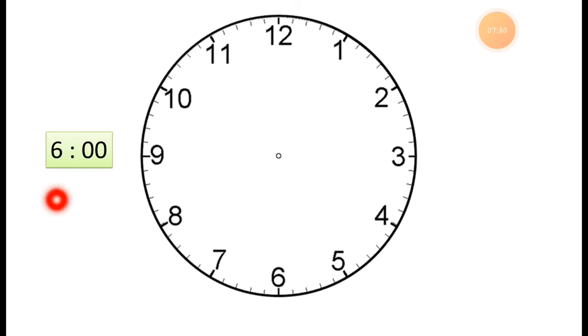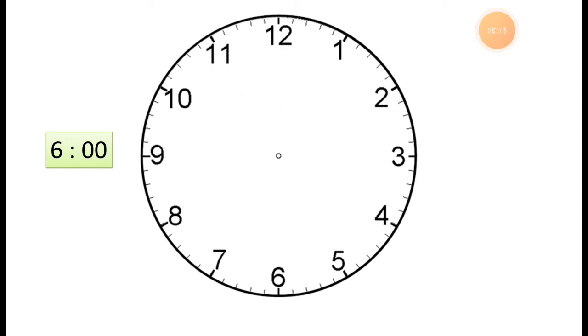See this. Here is 6 o'clock. What time is given to us? 6 o'clock is given. Now students, we have to draw the hands, minute hand and hour hand, to show this time in the clock. Which hands do we have to draw? We have to draw the long hand and the short hand, the minute hand and the hour hand. Both the hands we have to draw to show this time in this clock.